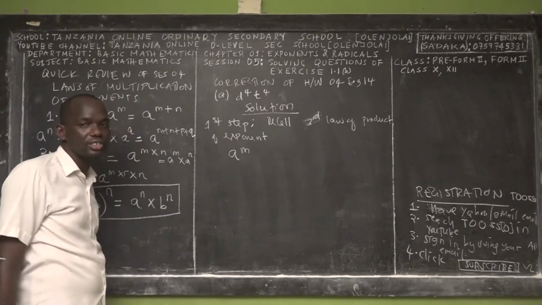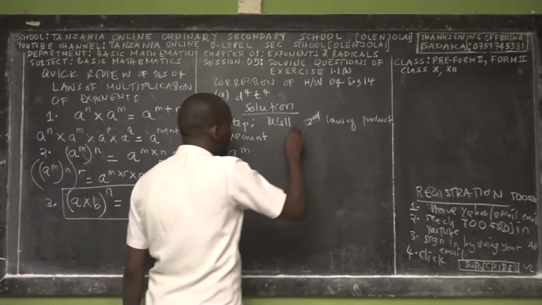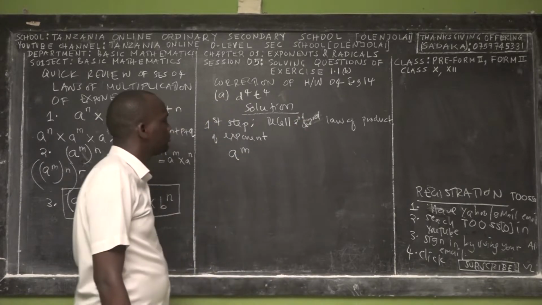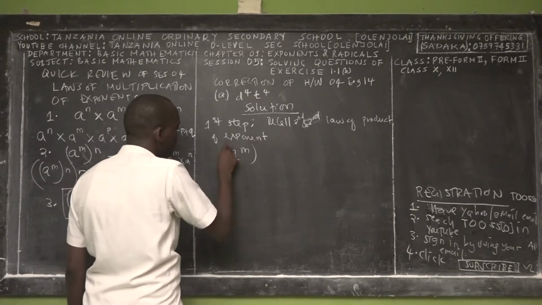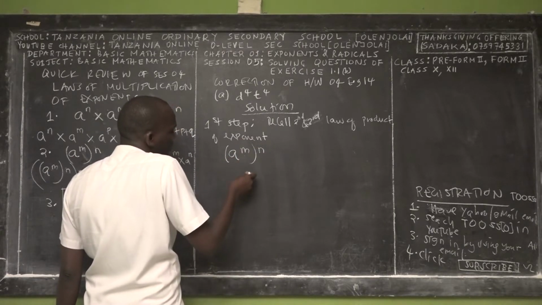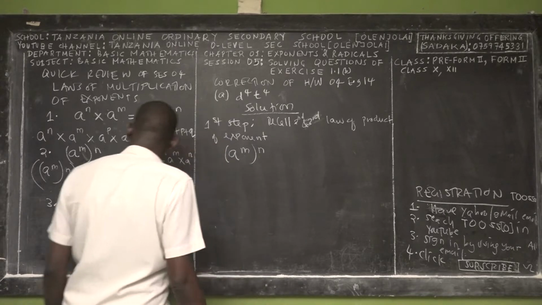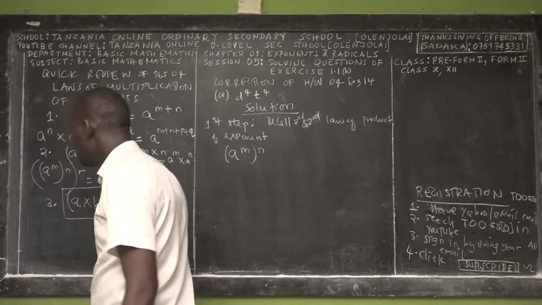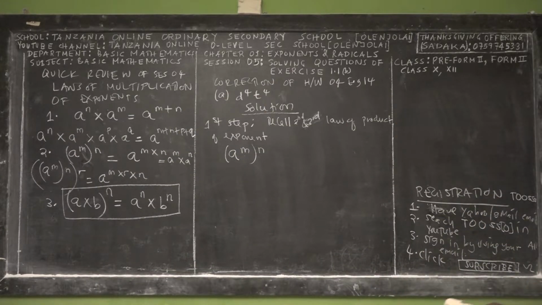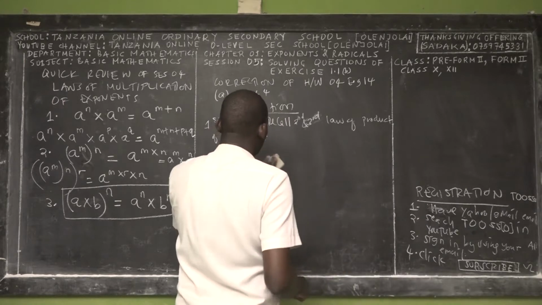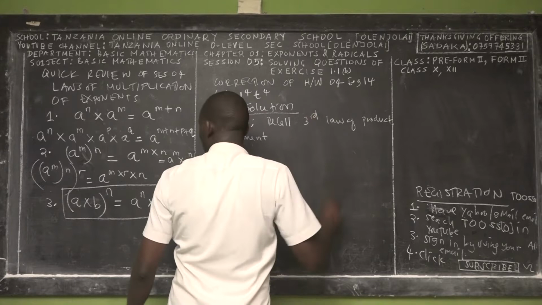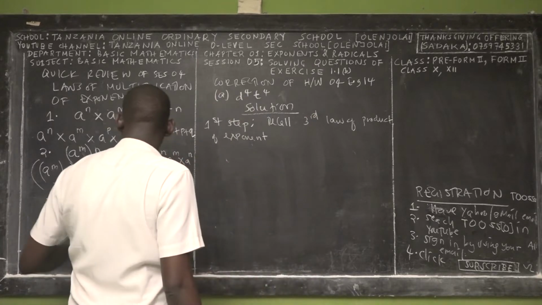So sometimes you have to mix more than one law, for example, you have to recall the second and the third law of product. The second law of product states that if you have a power m, n, but this won't be applicable because the exponent is the same. So we just need the one which talks about having the same exponent. So let us call it the third law.